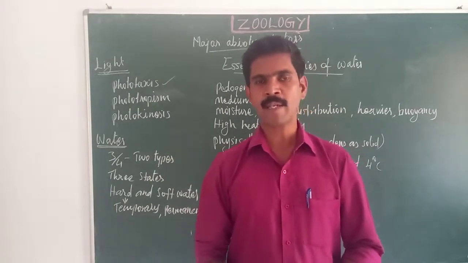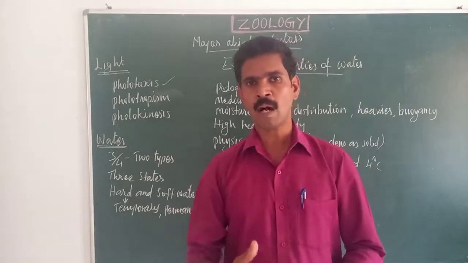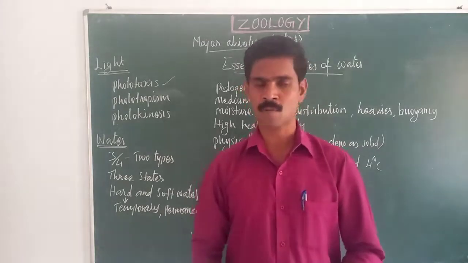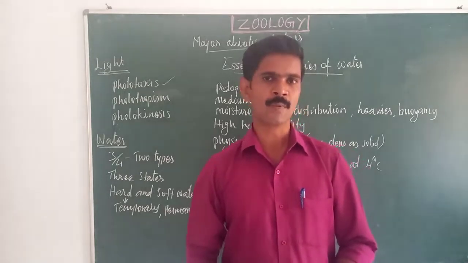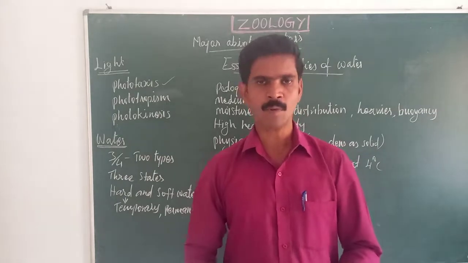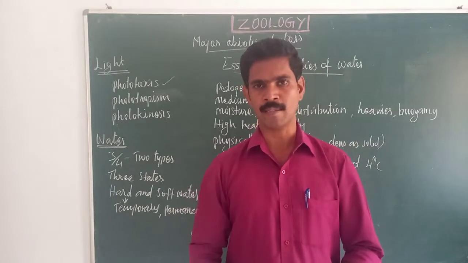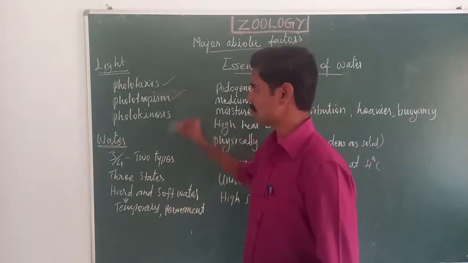Then second example, earthworm. Earthworm always moves away from the light, so it is called negative phototaxis. So phototaxis means the movement of an organism in response to light. This movement may be towards the light or opposite, away from the light.